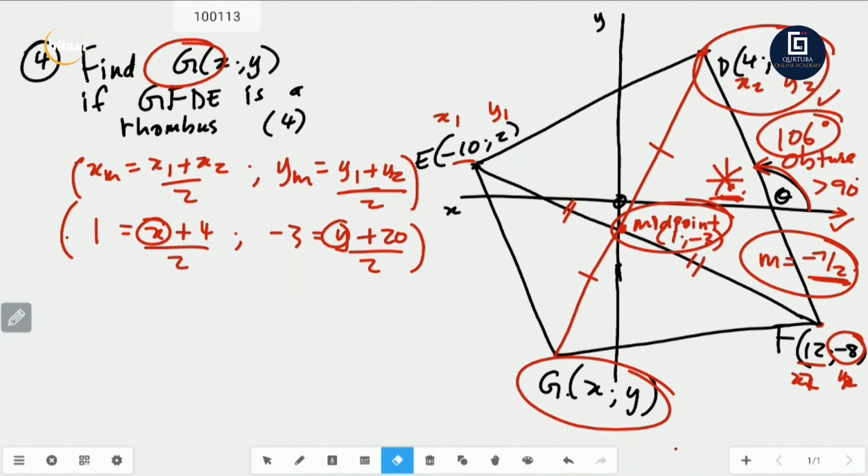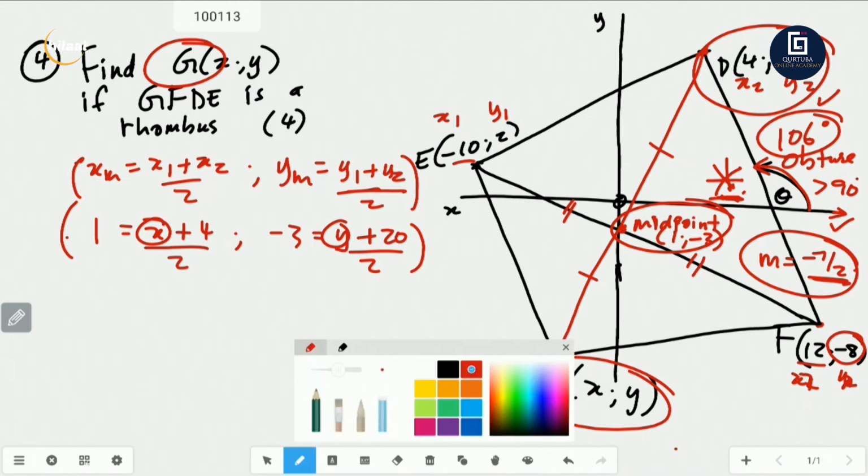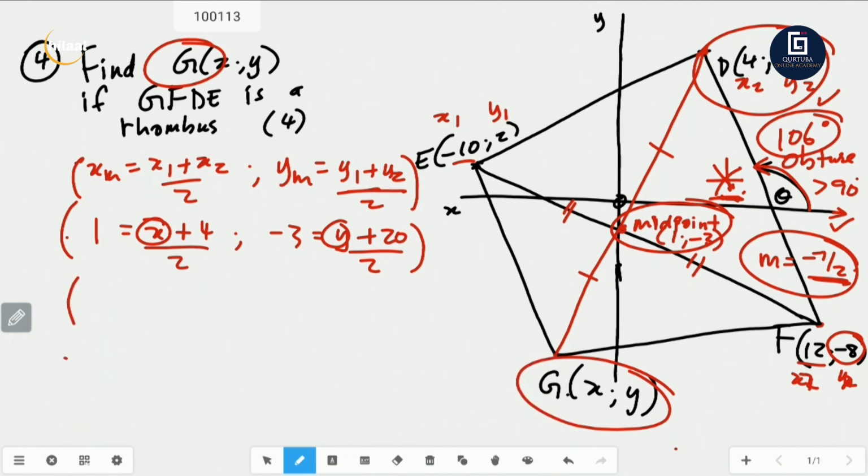So let's go back. Let's go here. Let's get our pen in. And here we go. We multiply this side by 2. We multiply that side by 2. What do I get? I get 2 is equal to X plus 4. So X is equal to 2 minus 4, which is minus 2. And then 2 times minus 3 is minus 6, which is equal to Y plus 20. So Y is equal to minus 6 minus 20, which is minus 26.